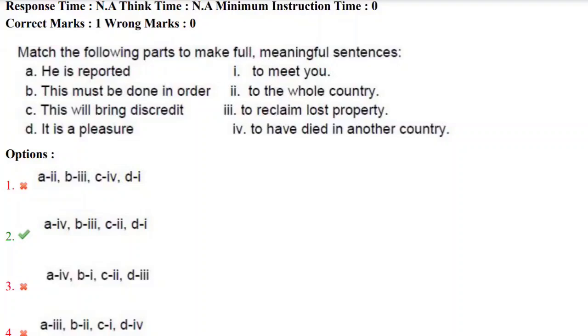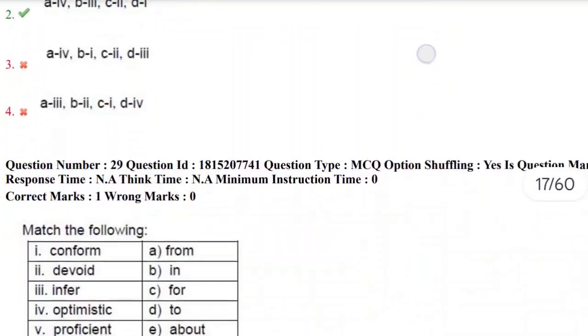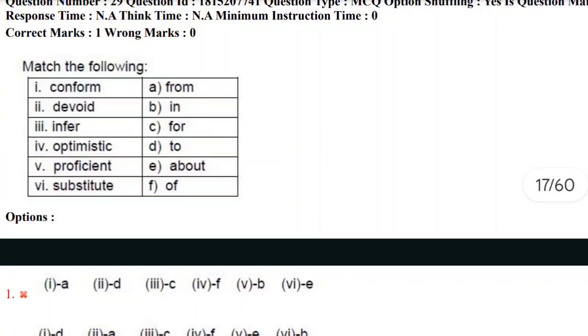Yes, be careful while doing the matches. You will get this kind of easy sentences, easy parts of the sentence which make meaningful sentences. If you find this kind of easy options, you can eliminate the difficult options, then you will find the answer very easily. Let's move towards the next question.